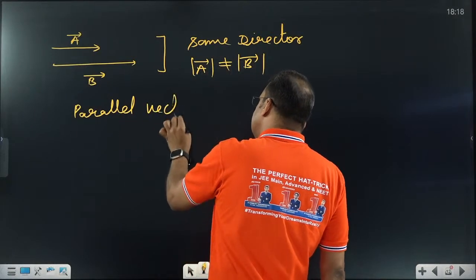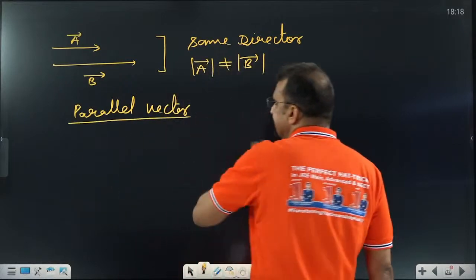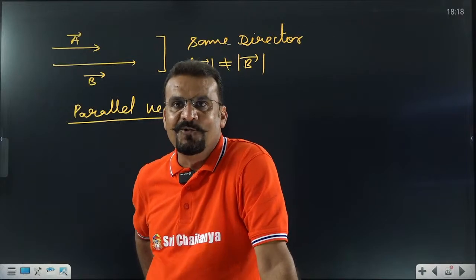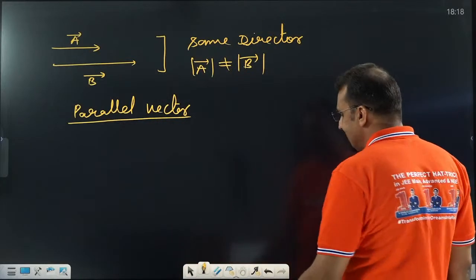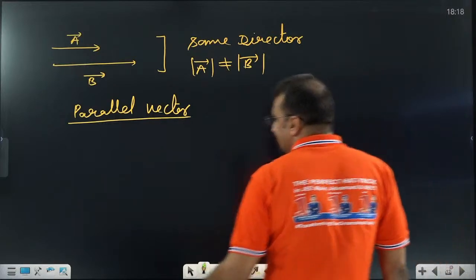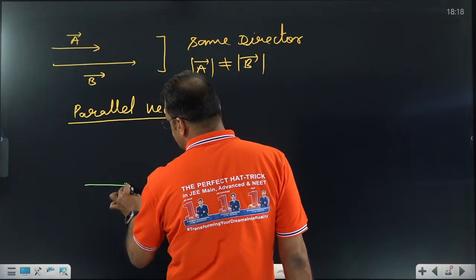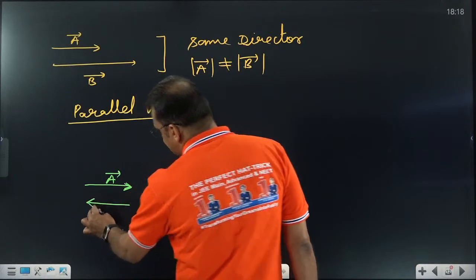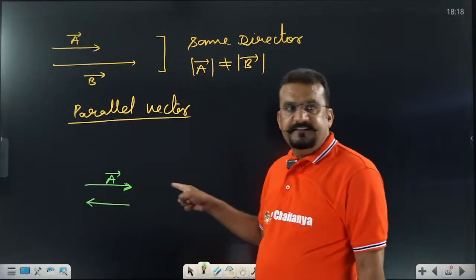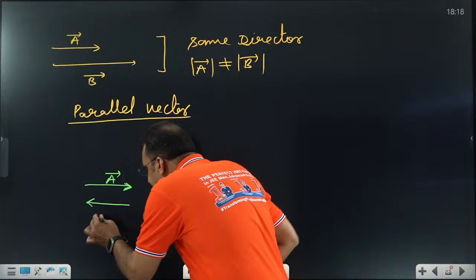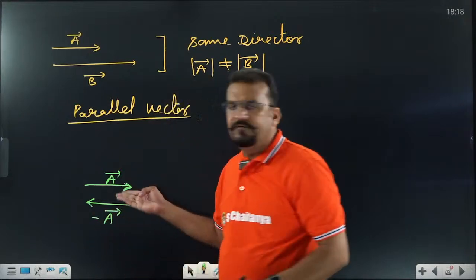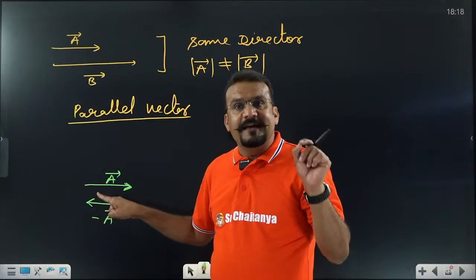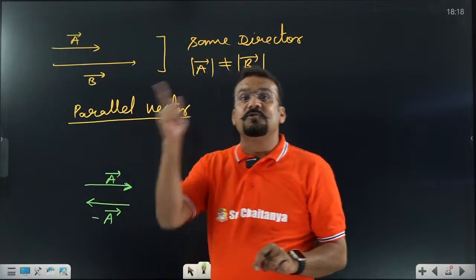When we move forward in physics, you will find that parallel vectors sometimes means the angle between those vectors is 0. Okay, very good. Come to the next concept. If someone asks you, this is vector A, and there is a vector of same magnitude and opposite direction, what do you call it? This vector is in this direction. Can I say this represents minus A? So how to define it? Any vector having equal magnitude and opposite direction.